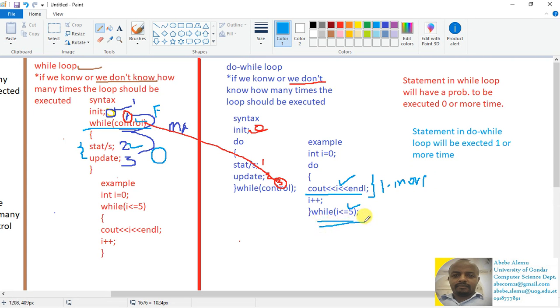So if you want at least one statement to be executed once before even the condition, you can use the do while statement. You need to understand this difference between the while loop and the do while loop.